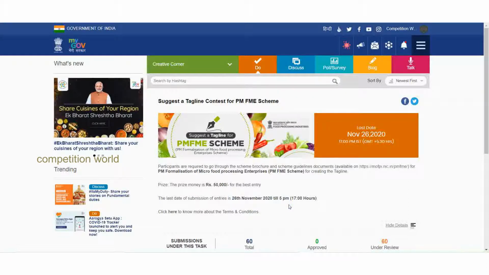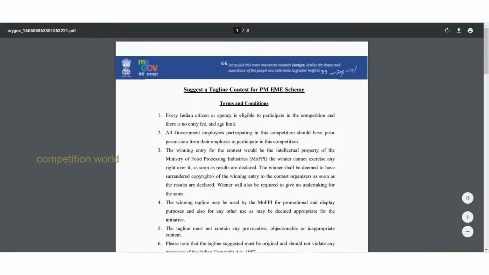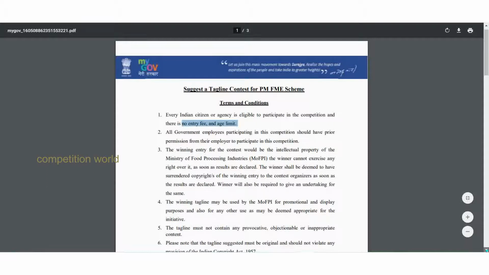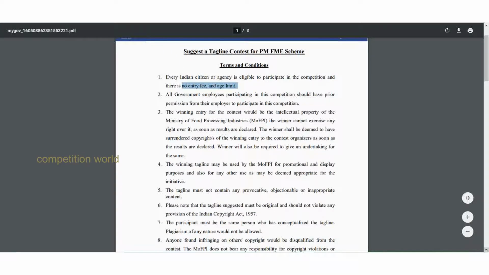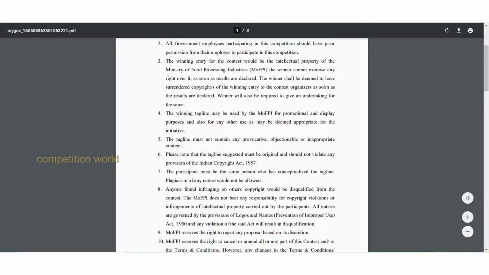So let us see about the terms and conditions of the competition. Here friends, suggested tagline contest for PMFME scheme. The terms and conditions are: every Indian citizen or agency can participate, there is no entry fee and no age limit. All government employees should have prior permission from their employer to participate in this competition. The winning tagline may be used by the authority for promotion and display purposes, and also for any other use deemed appropriate for the initiative.